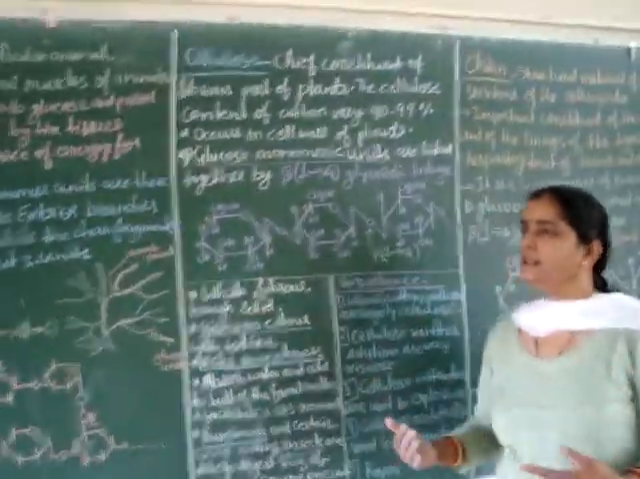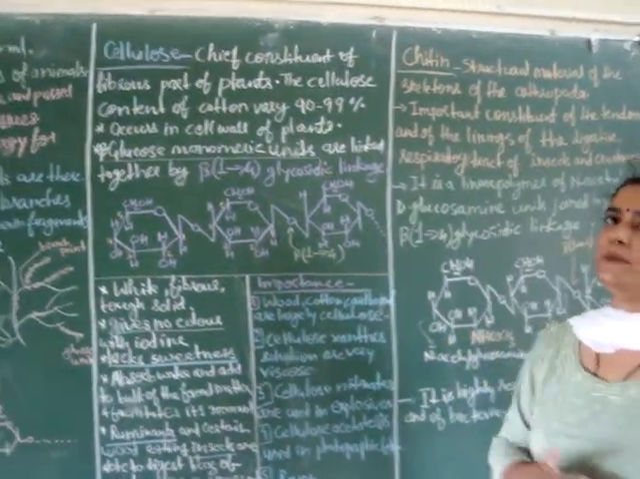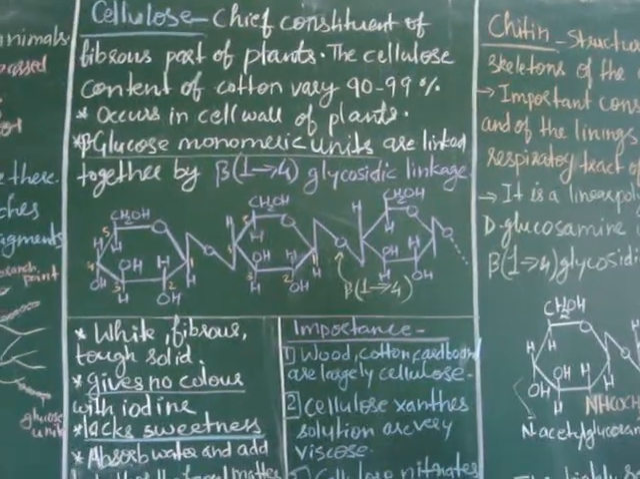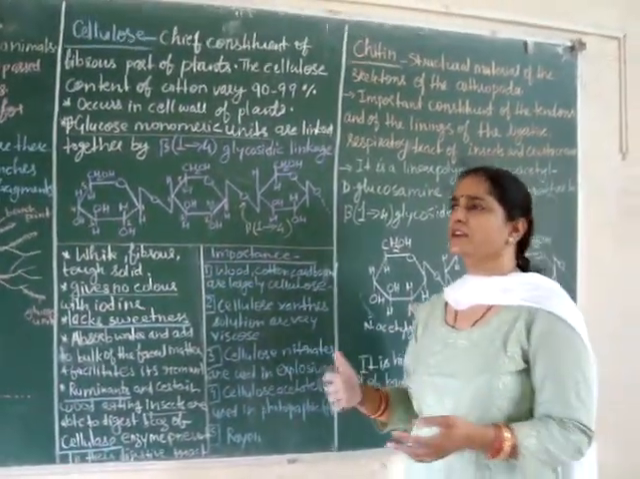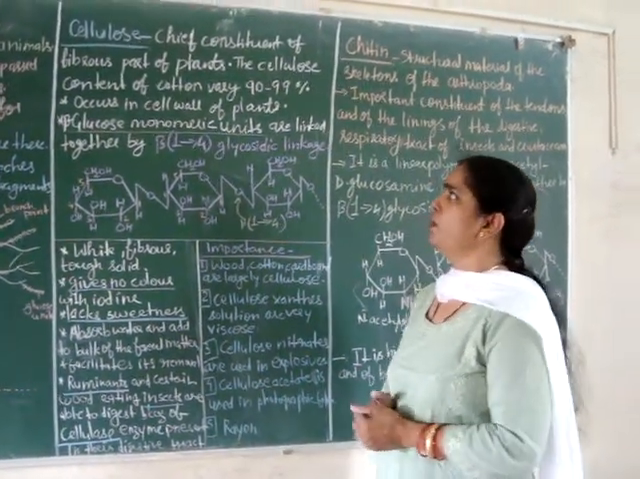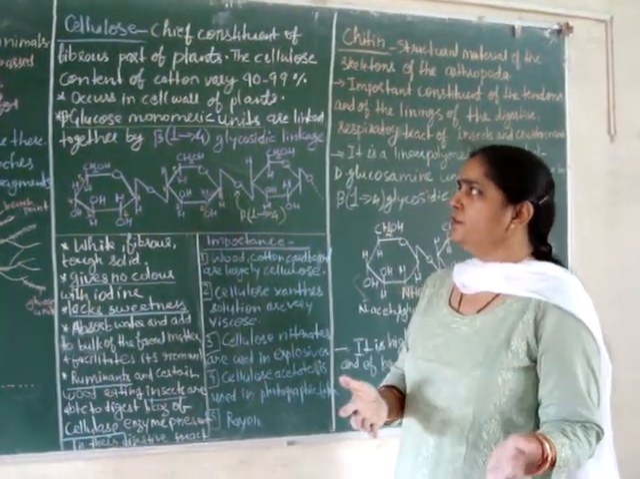Now the third homopolysaccharide is cellulose, that is the chief constituent of fibrous parts of plants, and the cellulose content of cotton varies from 90 to 99%. We can say that cotton is almost pure cellulose, and it occurs in the cell wall of plants. All of you know that the plant cell wall is made up of cellulose.